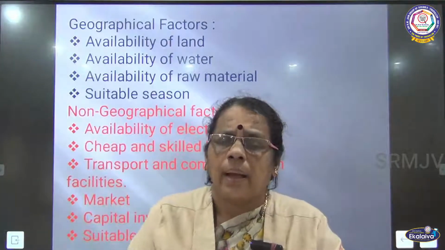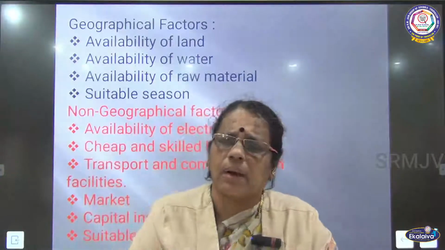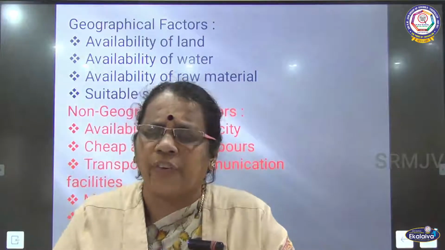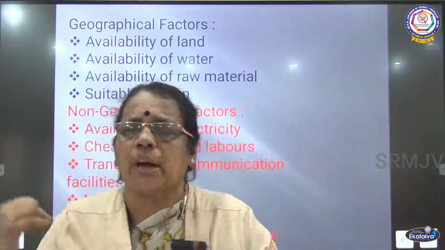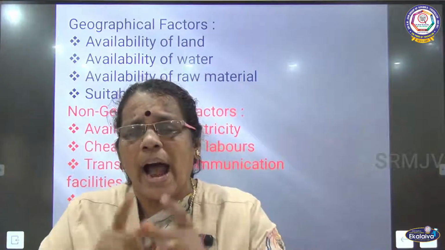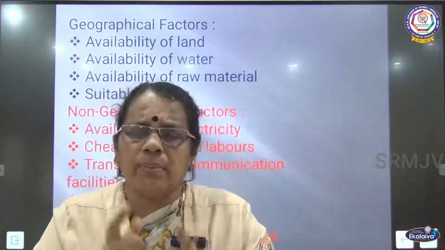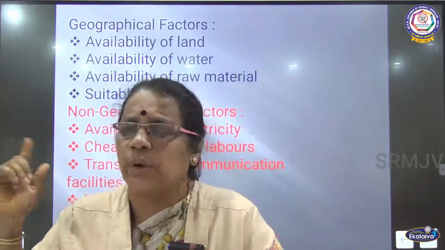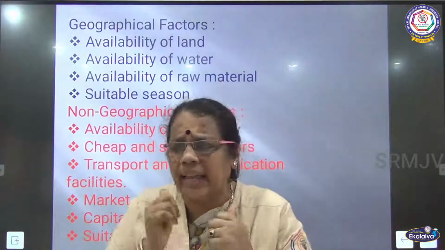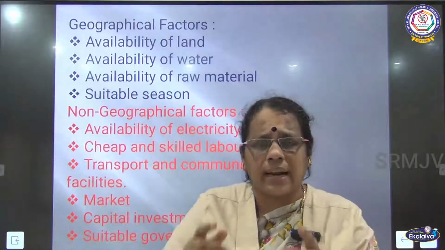Some of the products that are produced in the industries are perishable products. So, immediately they have to be sold in the market. For that we need a proper transport and communication system so that the industrialists need not face any loss. At once these products have to move from the industrial site to the markets so that they can easily sell them and earn the profit. So, proper transport and communication facilities are greatly required.